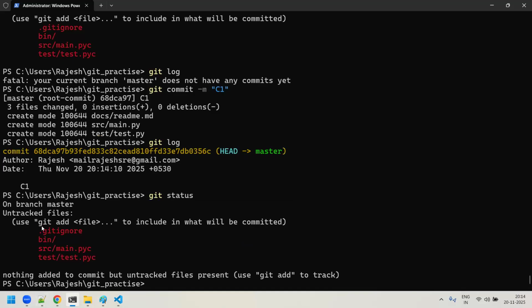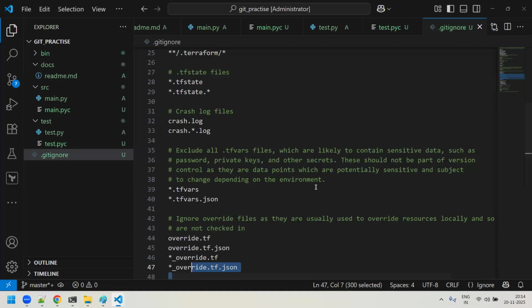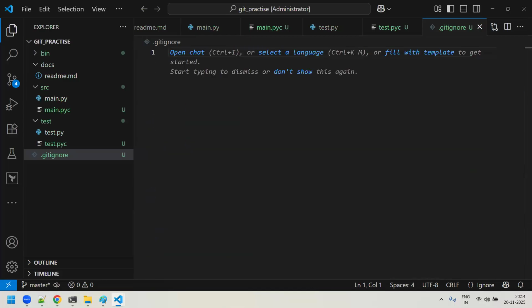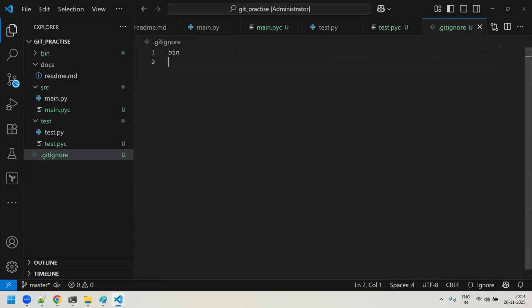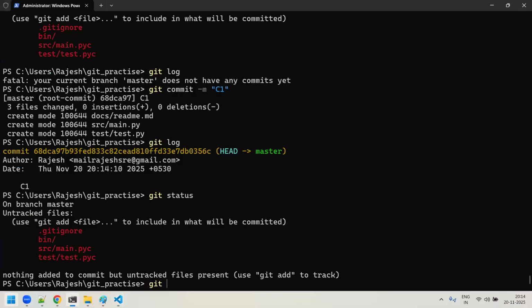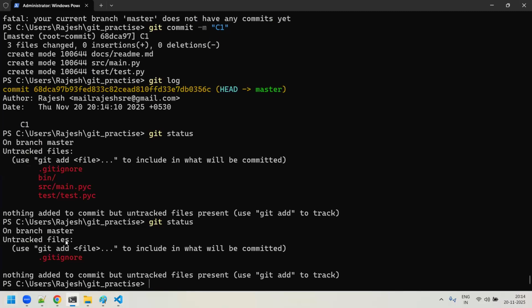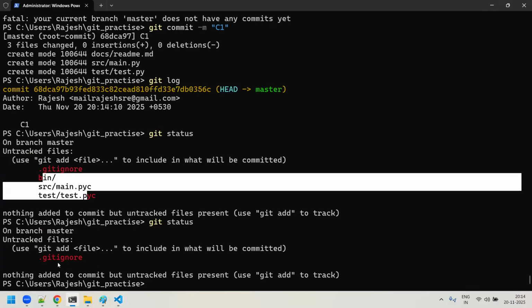Everything is clean actually. I mean, this will show as untracked actually, right? Untracked actually, because I have to add everything under the .gitignore, right? This files everything. So let me do one thing. Let me go over here. Let me remove all these things and let me ignore the bin and let me ignore the *.pyc, right? And then again come to the git status. Now you could see that actually. So this .gitignore will always be there. Okay, it will be there. But the remaining other things, it has not been tracked now. Am I clear, sir?